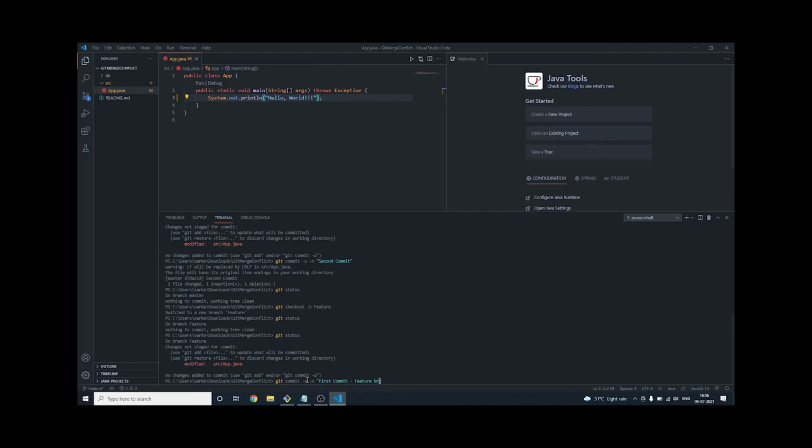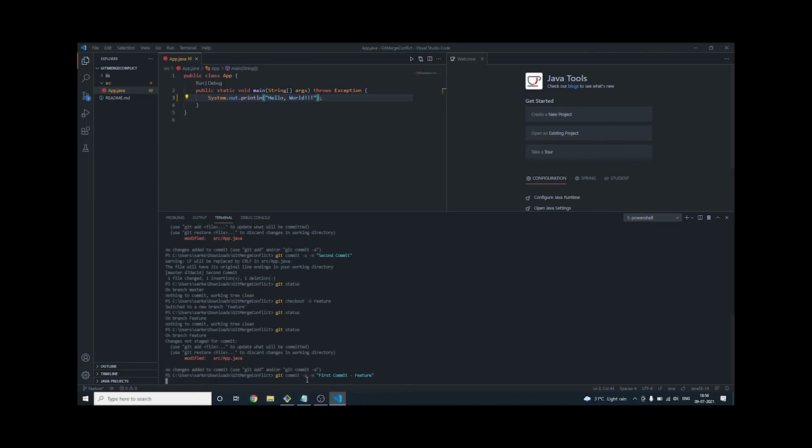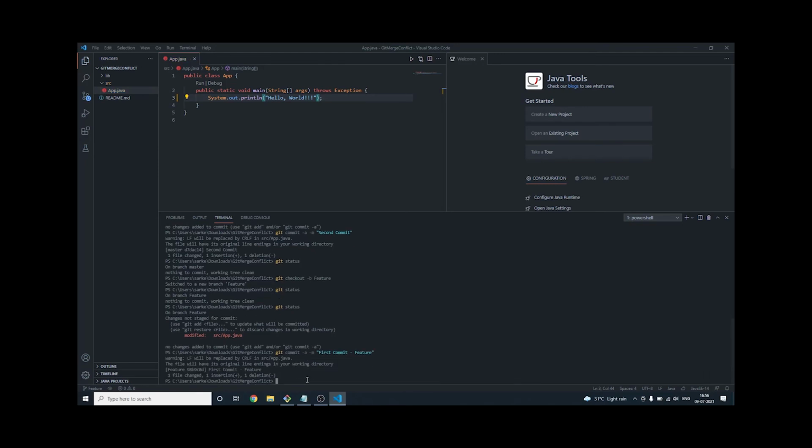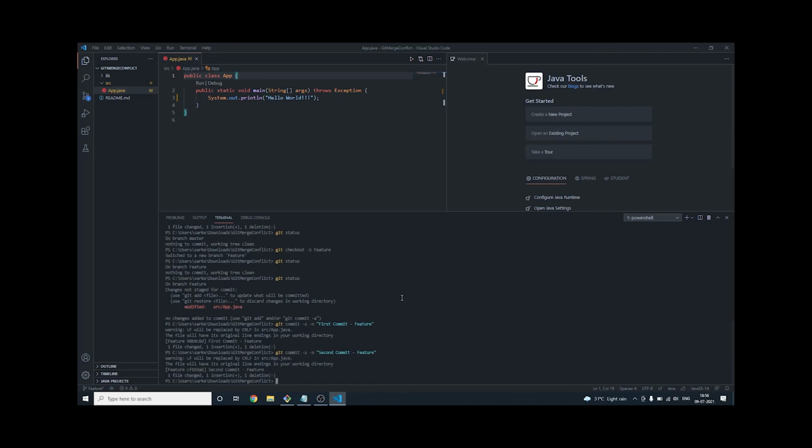First commit feature. Okay, so I will do another commit in the feature branch. I will say hello, and I will just remove this comma. I don't want this comma. I will do another commit. So this will be the second commit to the feature branch. Done. Now we have done two commits in the feature branch, right?